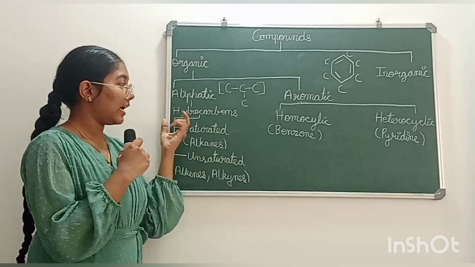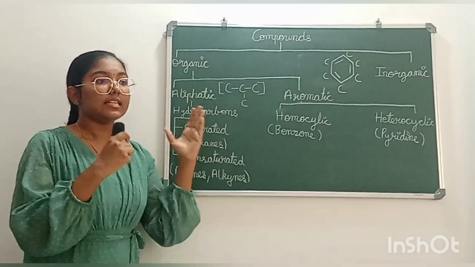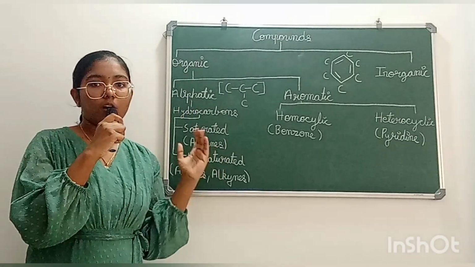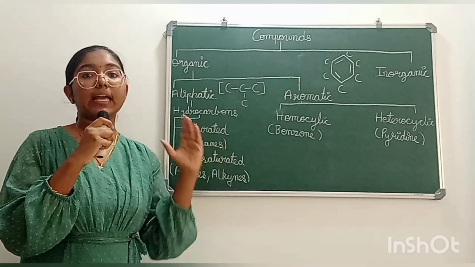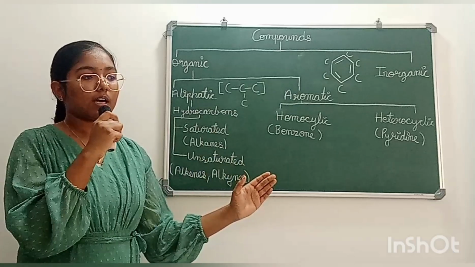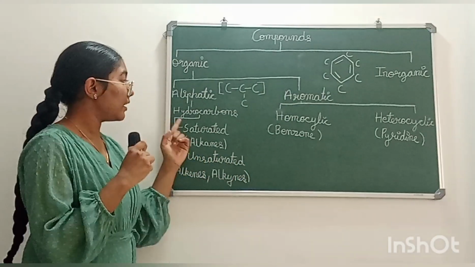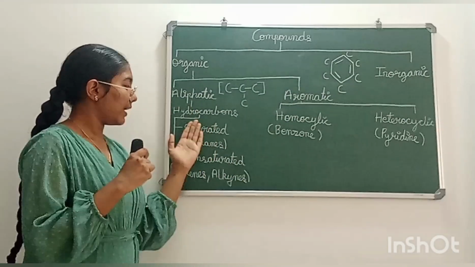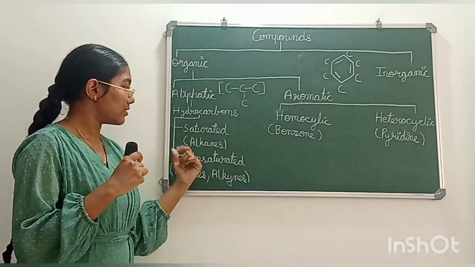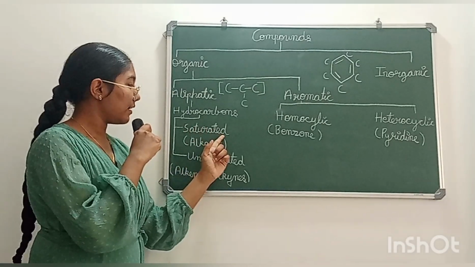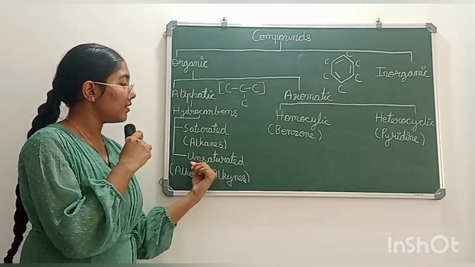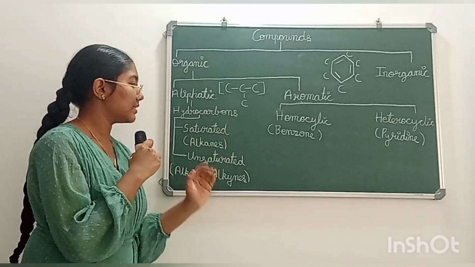As the name says, hydro and carbon, which means organic compounds having only hydrogen and carbon. Under hydrocarbons we have two subdivisions. One is saturated hydrocarbons, another is unsaturated hydrocarbons.